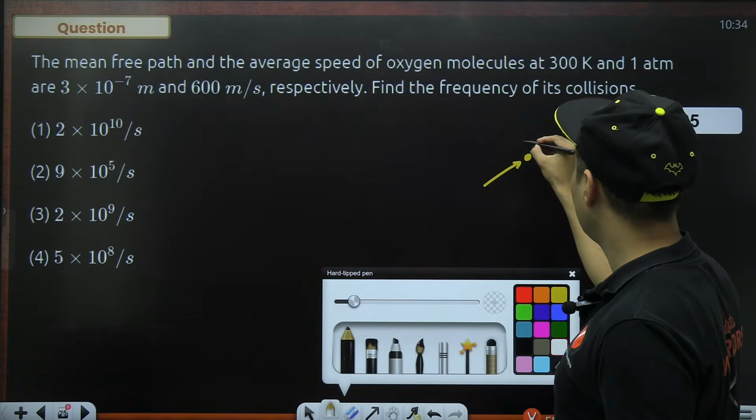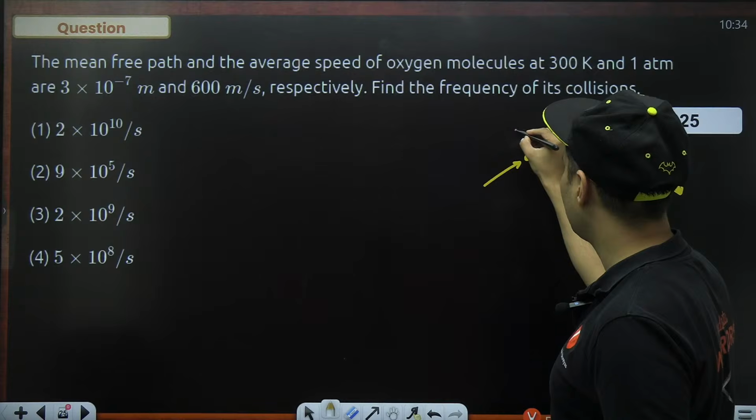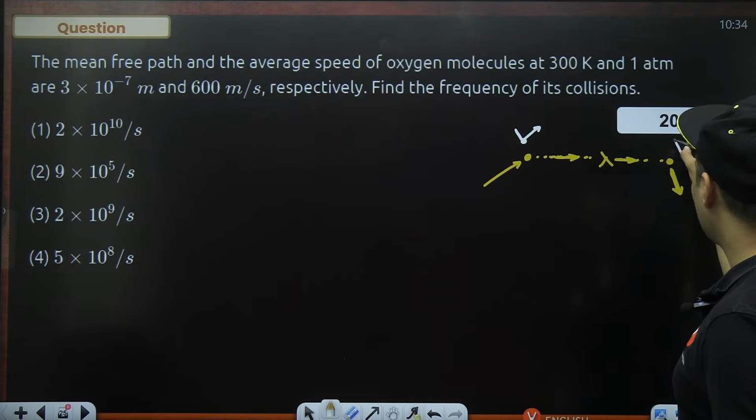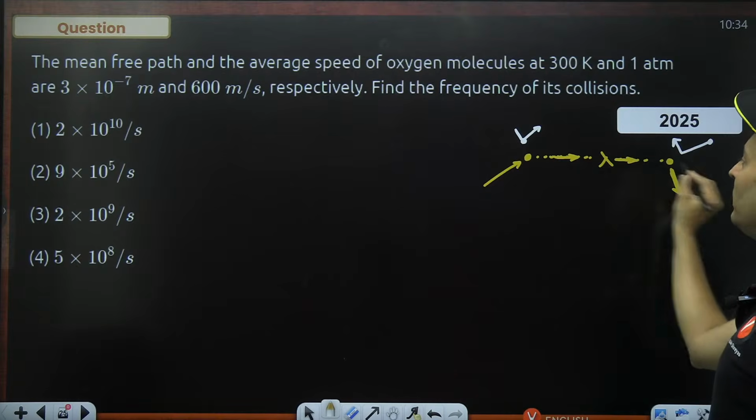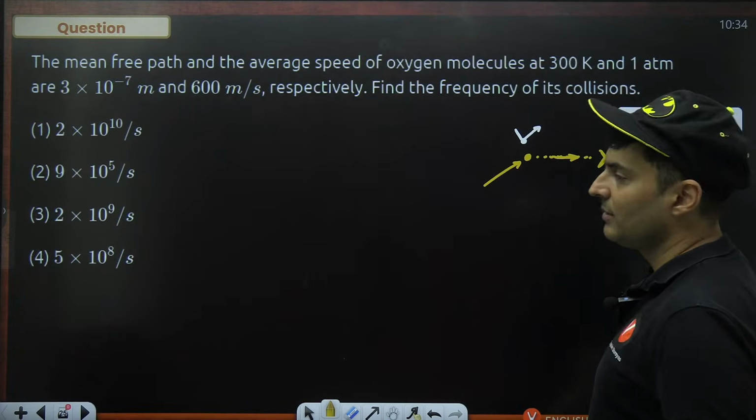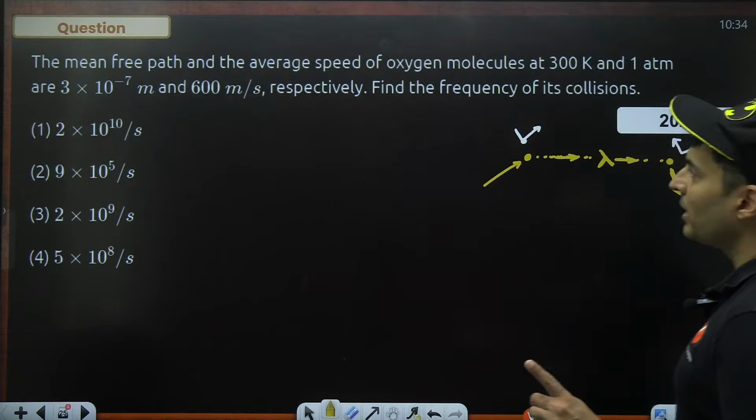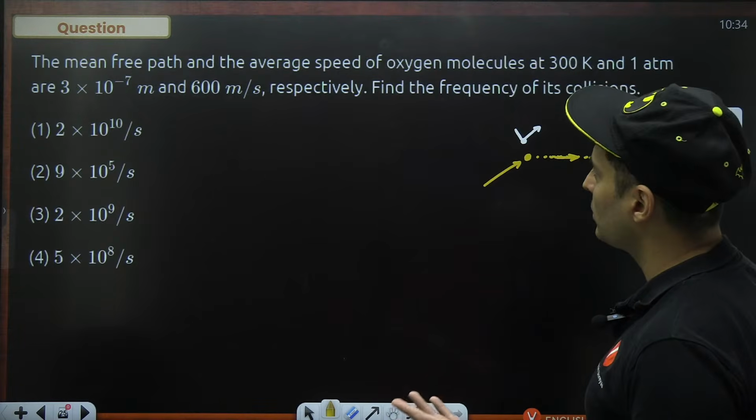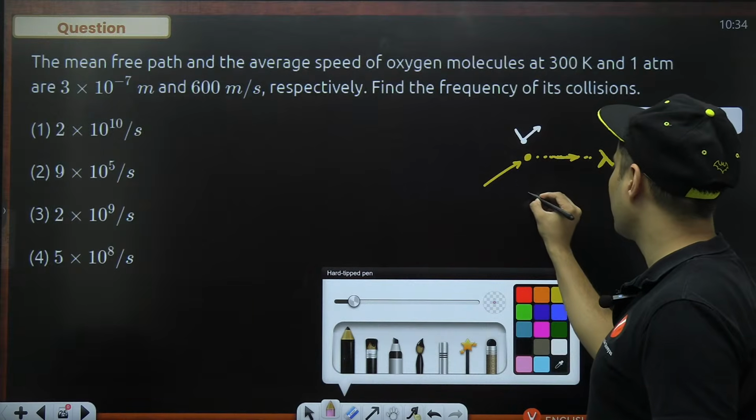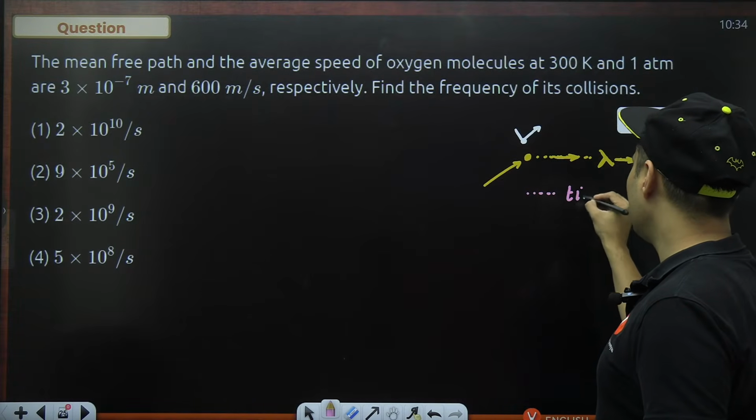It might collide with some molecule coming from somewhere over here. It will go like this. Some other molecule coming from here might go like this. So between two collisions, what is the average distance? That is called the mean free path. That is given to me. Also, the average speed is given to me. Find the frequency of collision. So to go from here to here, some time will be taken.